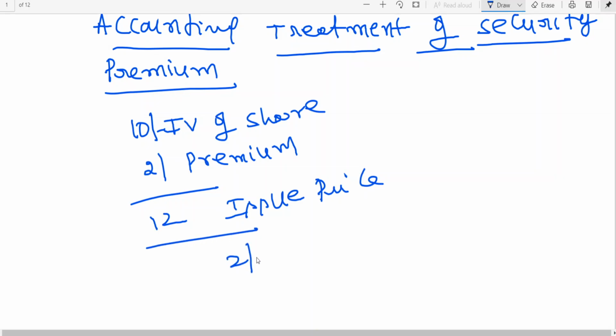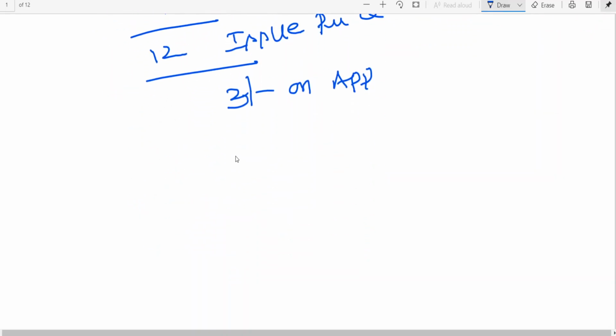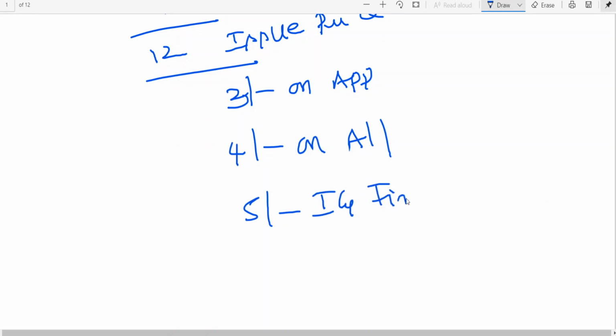Say 3 rupees on application, 4 rupees on allotment, 5 rupees on first and final call. So it is coming to 5 plus 4, 9 plus 3, 12 rupees. They are collecting this 12 rupees like this.